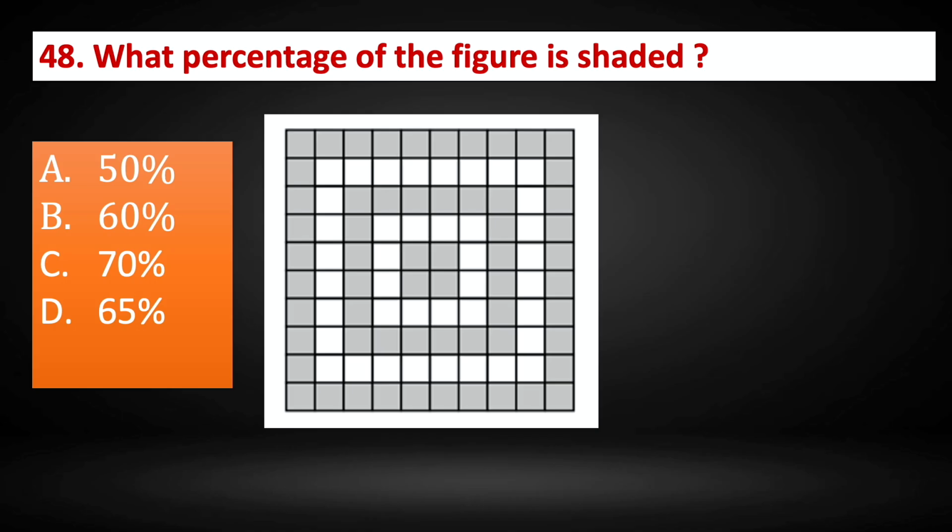Question number 48. What percentage of the figure is shaded? The portion that is highlighted here in yellow is a total of 6 blocks. Again, this side we have 6 blocks that is shaded. Then we have a 4 and another 4 down. So 6 plus 6 plus 4 plus 4 gives us 20. So totally 20 is shaded here.